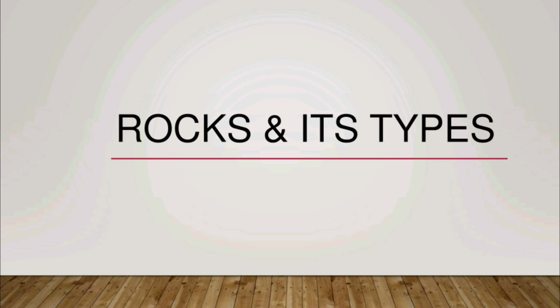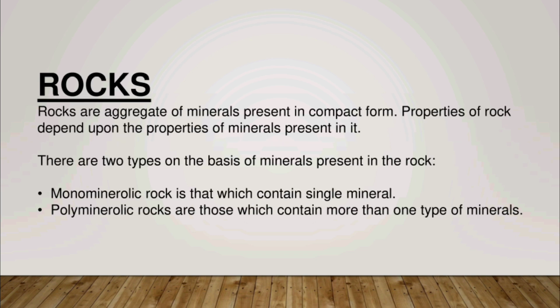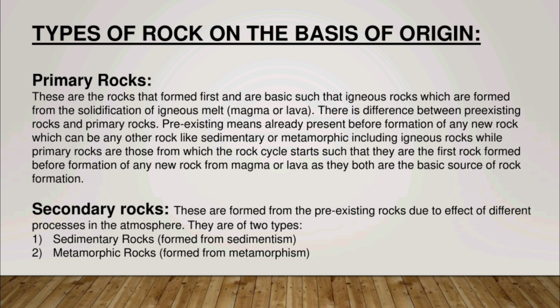Today, our topic is rock and the types of rocks. Here are two types of rock on the basis of their minerals. Number one is monomineralic, number two is polymineralic. Monomineralic rocks contain only one mineral, and polymineralic rocks contain more than one mineral.